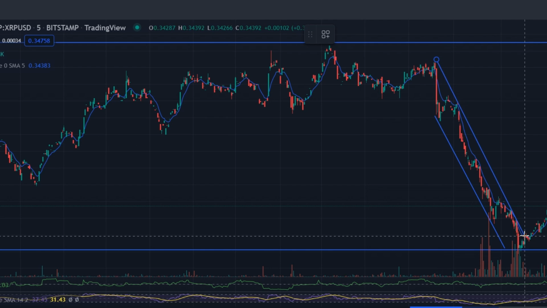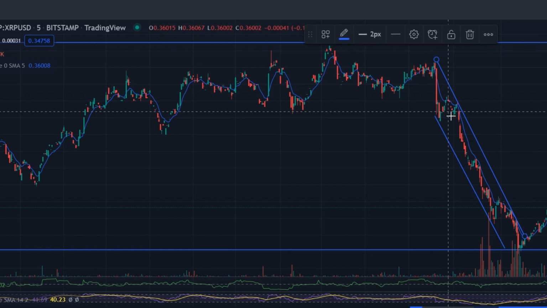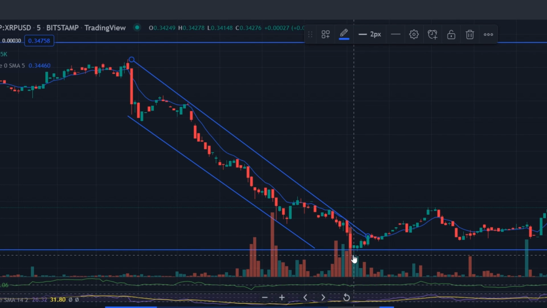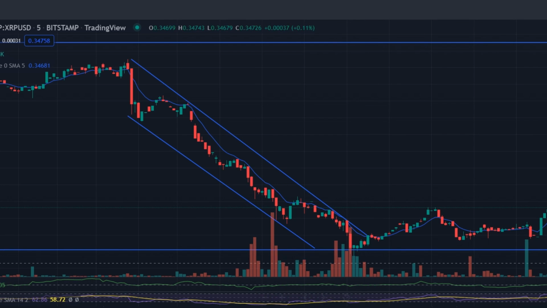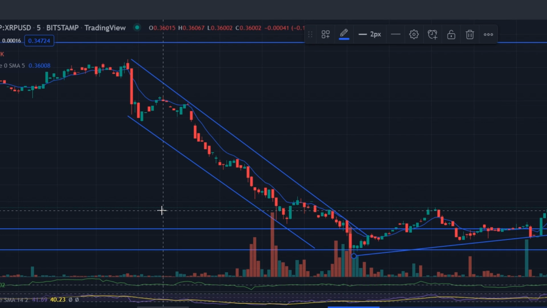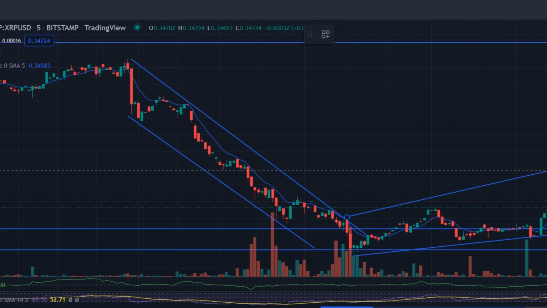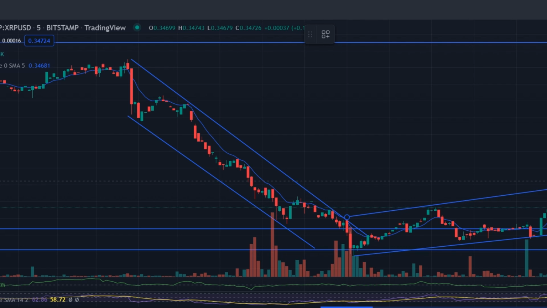The A/D line had a resistance zone that was directly overhead and was indicated by two dotted white lines. If A/D can overcome this region, it will be a sign of sustained demand for the XRP rally. The Directional Movement Index, DMI, showed the absence of a strong trend. ADX, yellow, was at level 20, and ADI just above the 20 mark. Technically, this indicated a bearish trend, but in general meant the absence of a significant trend over the past few days.